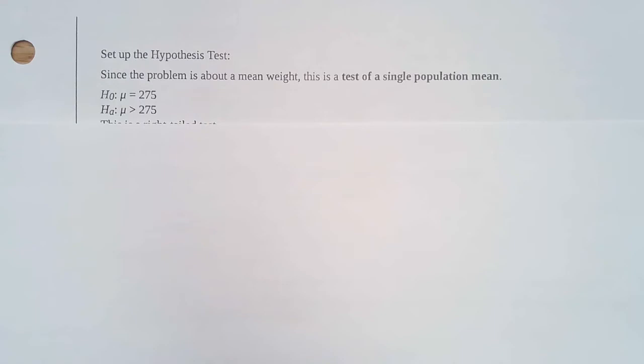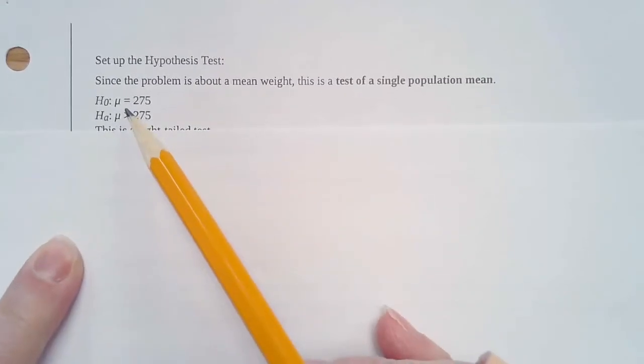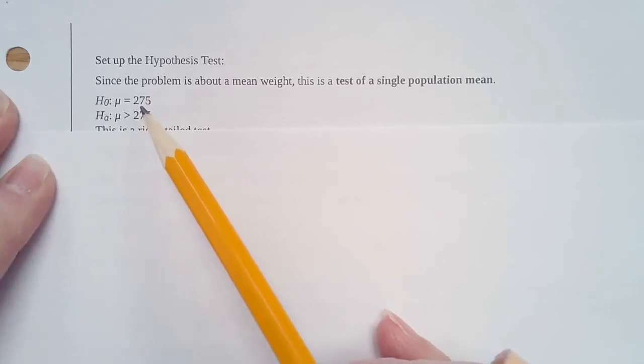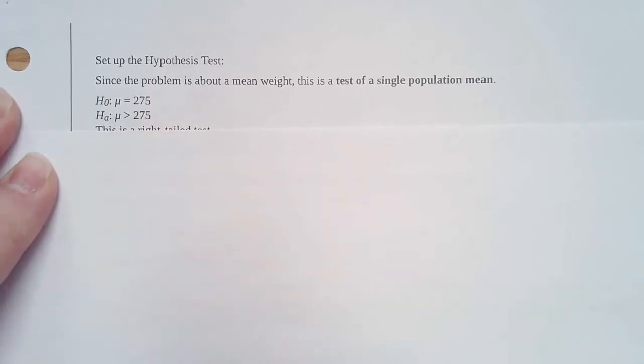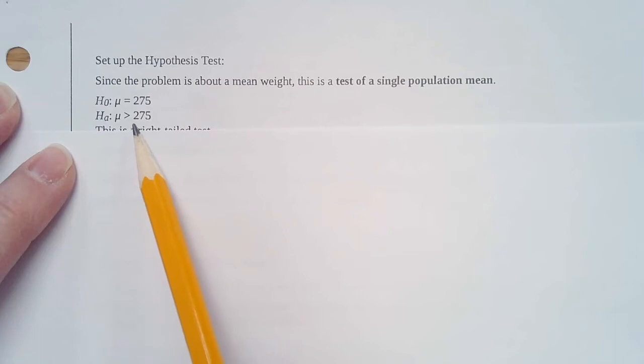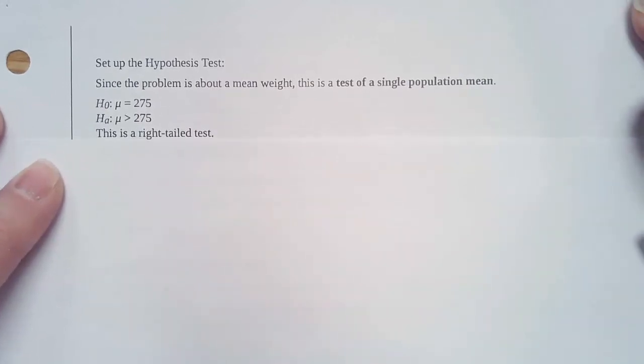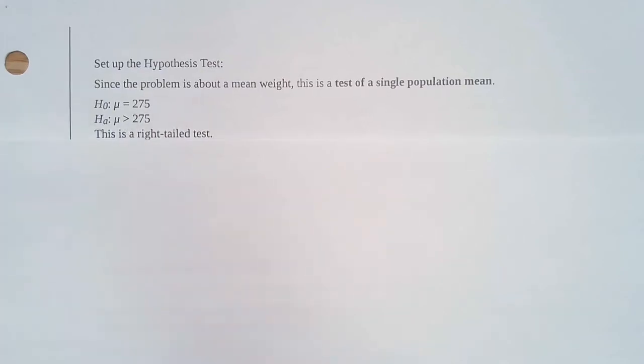So we set up our null hypothesis. Our null hypothesis is going to be equal to 275 pounds. That's what the coach believes, that they can lift a mean of 275 pounds. The players think that they can lift more, so the alternative is going to be greater than 275 pounds. That makes this a right-tailed test.